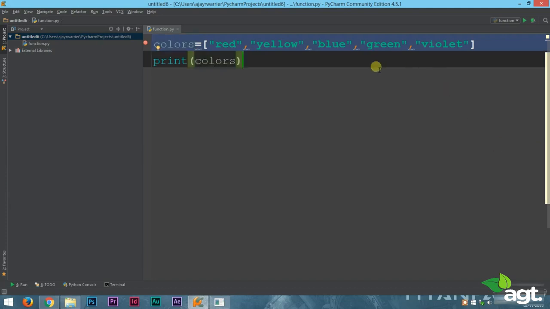Now the main use of list is to reduce the code size. Now instead of making color 1 equal to red, color 2 equal to yellow, color 3 equal to blue, color 4 equal to green, and so on, you can just make a list of all the colors and use a single variable name to access all those colors. So this is a very good way of reducing our code size and simplifying our program. So I think by now you have a clear idea on how to make list. Now let's learn about some features of list.